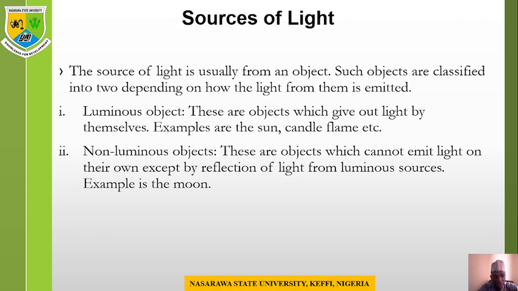The other one is non-luminous objects. These are objects which cannot emit light on their own except by reflection of light from luminous objects. What they do is reflect back light that falls on them from another object. An example of such an object is the moon. I know some of you will be surprised. Yeah, the moon does not emit light on its own. It reflects light from the sun back to the earth. So it's more like a mirror, reflecting the light that falls on it from the sun.